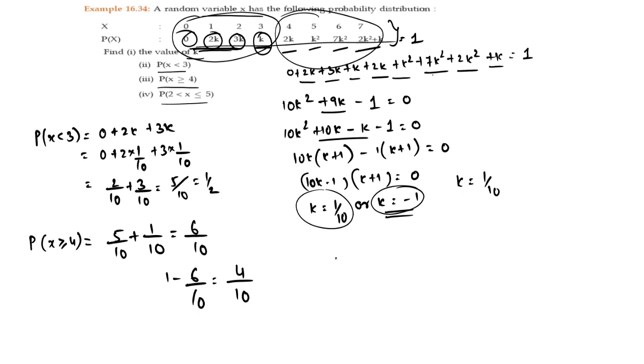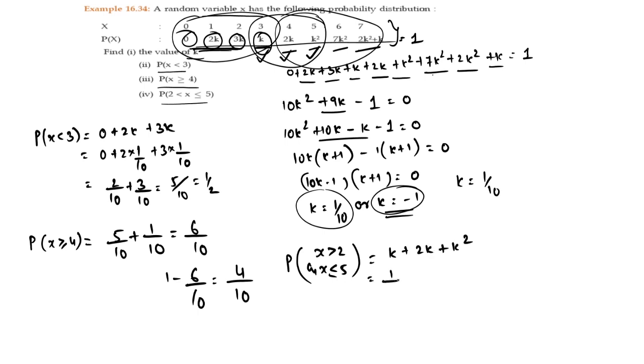Now x greater than 2 and x less than or equal to 5. I want to find the probability of this. Greater than 2 and less than or equal to 5 means 3, 4 and 5. 3 is k, 4 is 2k and 5 is k square.